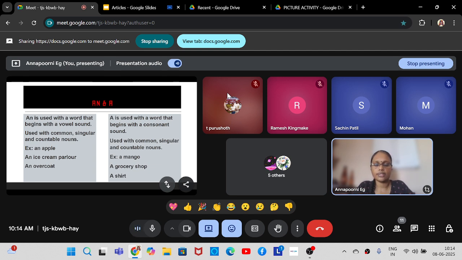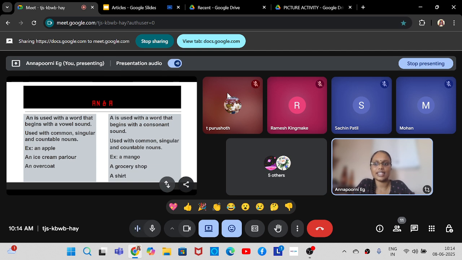Singular means we know what is meant by singular noun. It is something that is one. And countable nouns. Okay, see, if a noun is countable, only then you can divide it as singular and plural. Right? See, let me take a countable noun, that is pen, and an uncountable noun, that is water. The countable noun pen can be either singular or plural. I can tell the singular form is pen and the plural form is pens. But can I tell the singular form of water is water and the plural form of water is waters? Can I tell like that? Not possible. It is not possible.